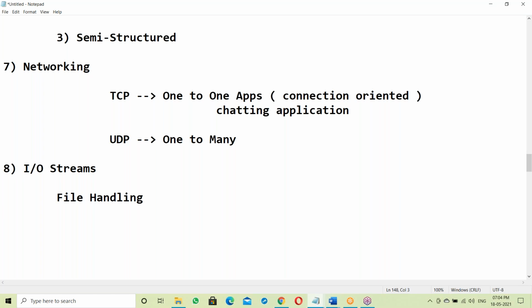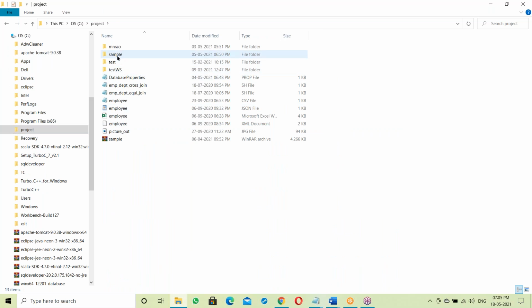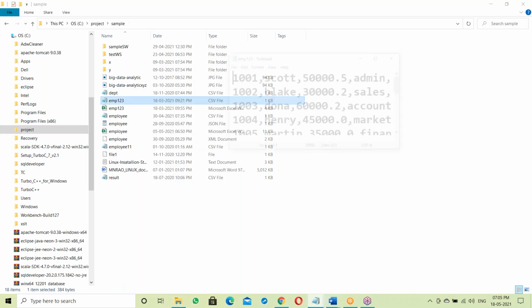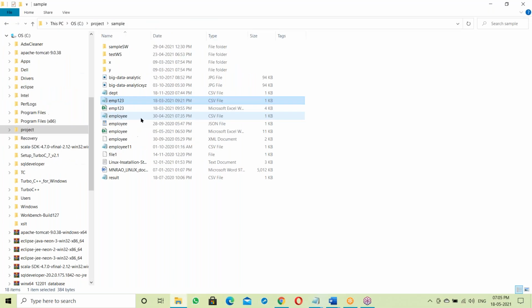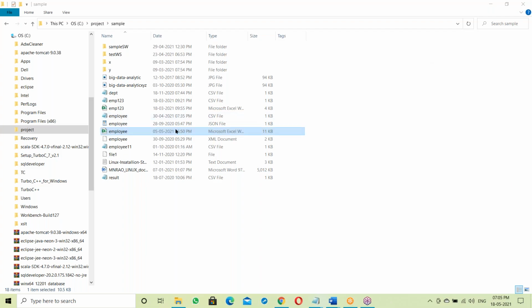File handling. We'll discuss different types of files, like text files. There are different kinds of files, like a CSV file. How to handle this type of data? Reading CSV files. Next, Excel files. An Excel sheet is well known to you. Suppose an Excel sheet has employee information, or products and orders. How do we process that Excel sheet?